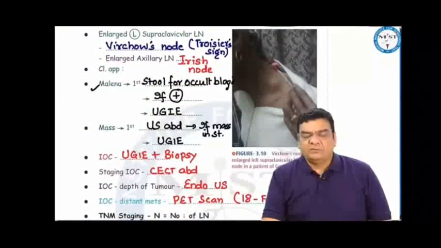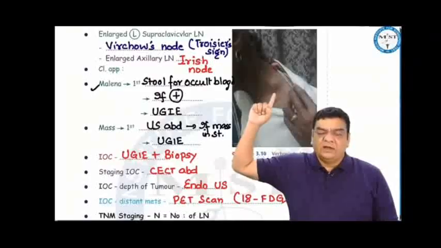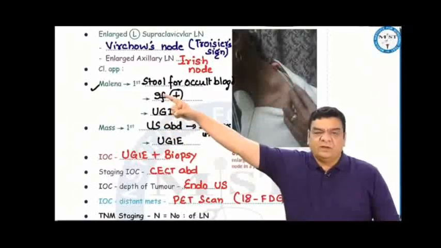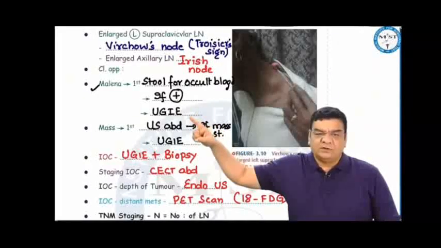When this cancer spreads to the lymph nodes, enlarged left supraclavicular lymph node is called Virchow's node or Troisier's sign. Enlarged axillary lymph node is Irish node. Patient can present with melena, hematemesis, mass. If the patient presents with melena, stool for occult blood should be the first investigation. If it is positive, do upper GI endoscopy. If you find a tumor, take a biopsy.